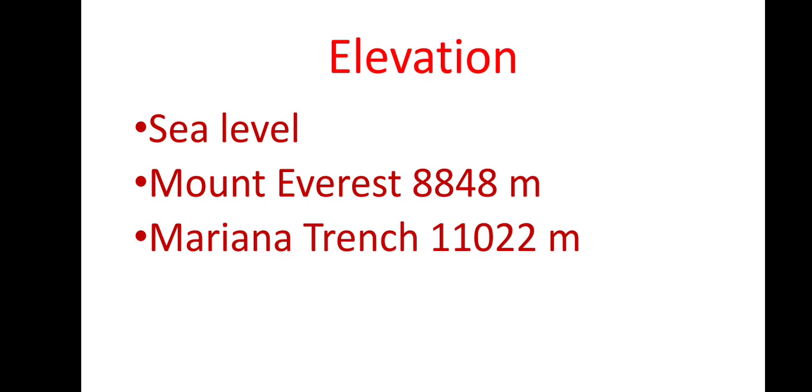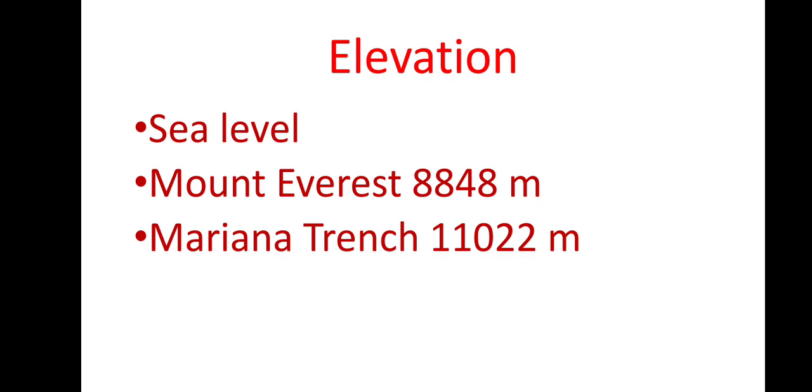And how is the height counted? The height is counted from the sea level. Sea level is almost equal everywhere. So the height of places is counted from the sea water level. You know that Mount Everest is the highest peak, or the highest landform, where the height is 8,848 meters. That is the highest point of the earth.